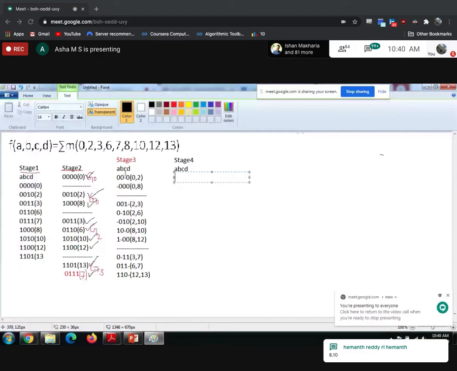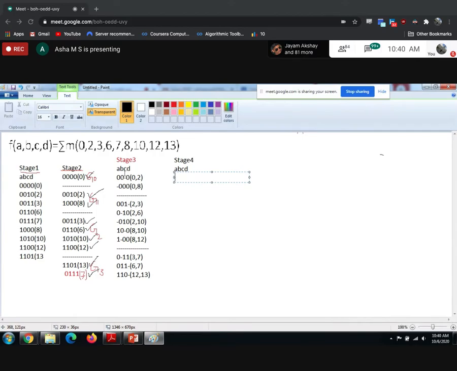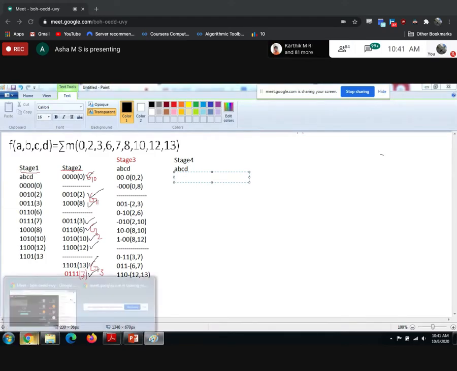Why? Here hyphen is in the third place, here the hyphen is in the fourth place. When you compare, the hyphen should be in the same place. The easy technique is, here I have hyphen in the third variable, that is C. So before looking at the other bits, in the second group, check for which combination I have hyphen in the C place. Somebody gave an answer.